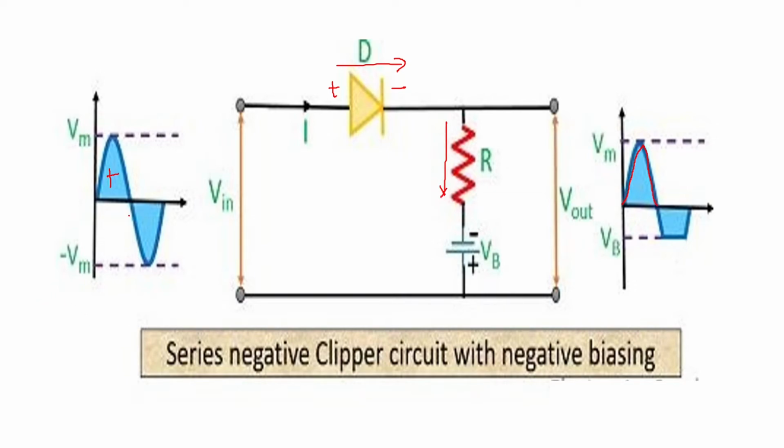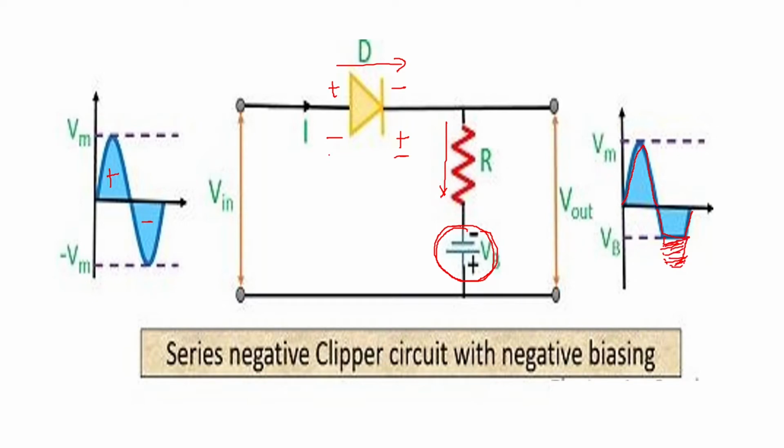When the input is negative half cycle, initially this is minus and this is plus. But here you have a minus voltage, and that minus voltage is less than this minus voltage, so the diode will remain forward biased for some time till you reach this voltage VB. That means the current will flow and you will get a part of the negative part in the output, and after that the diode will become reverse biased and you will not get this part. This part will be chopped.